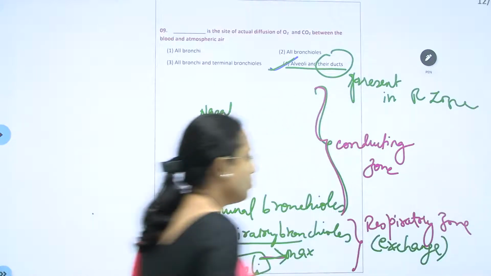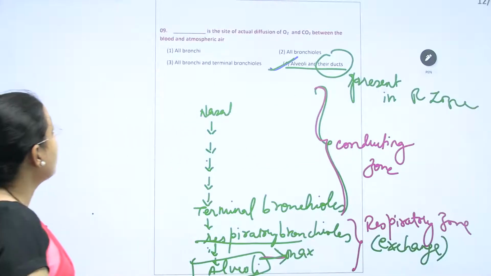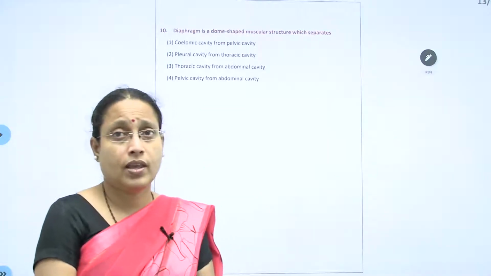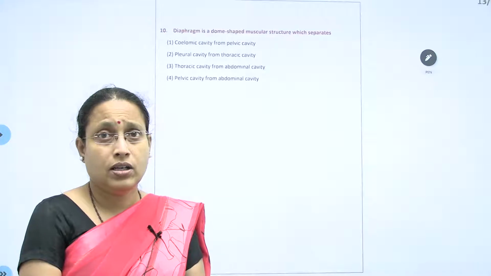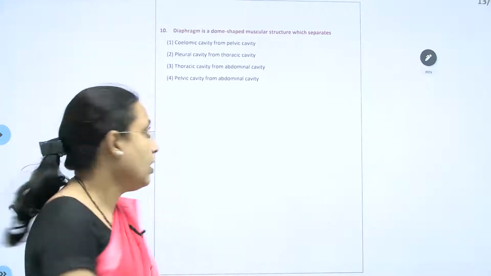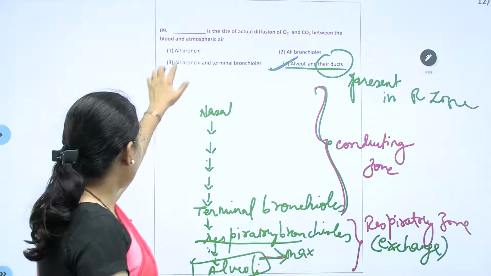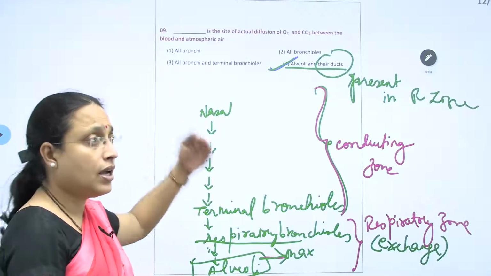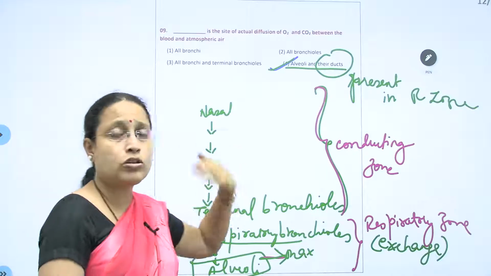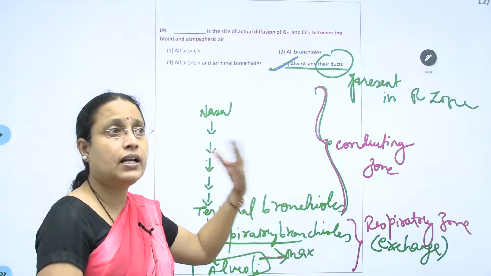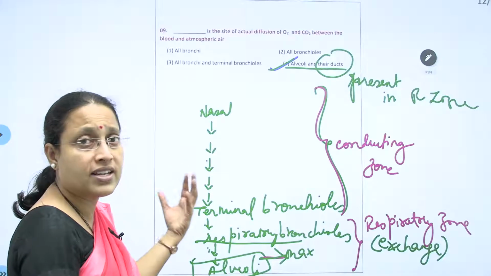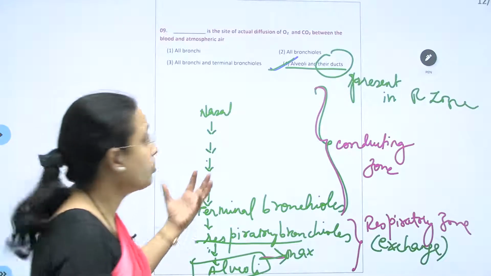Respiratory zone. So the correct answer will be which one? The fourth one. Why not all bronchus? The walls are not thin; they are also made up of smooth muscles and other tissue components in the tube.